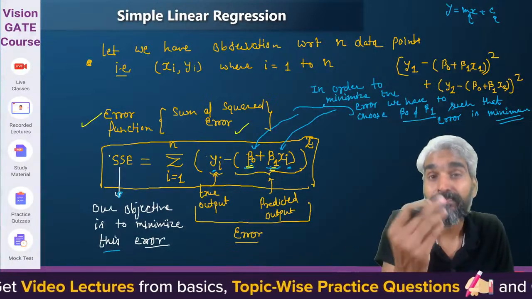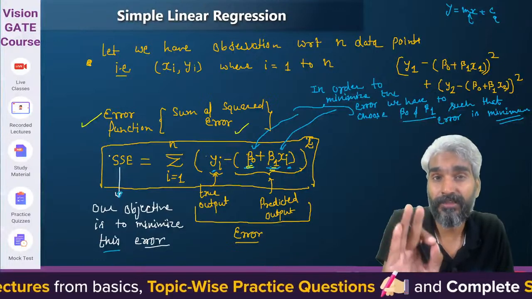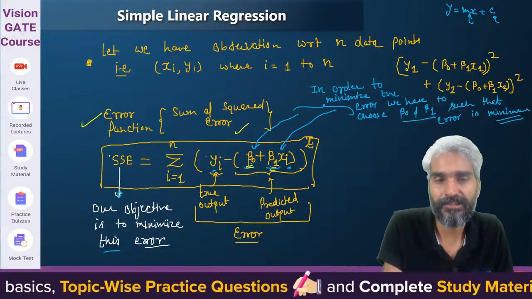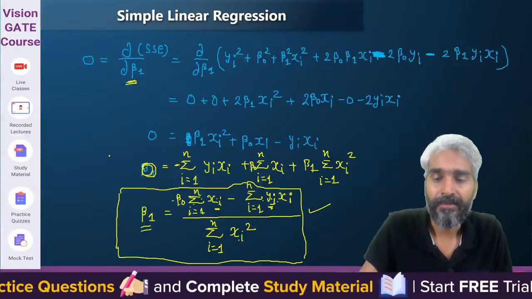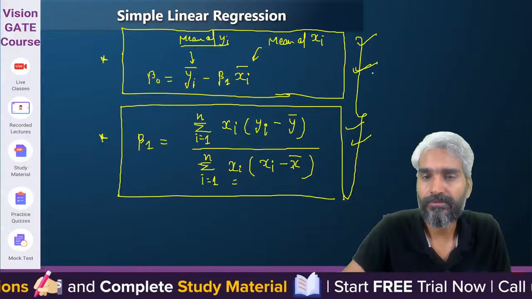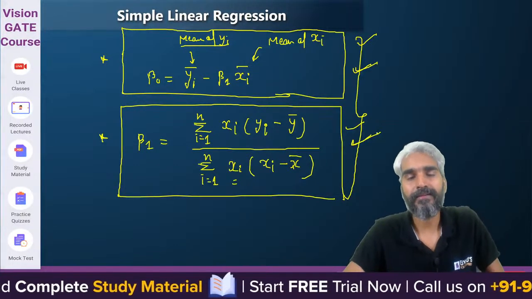To minimize it, you partially differentiate with respect to beta 0 and with respect to beta 1. You will get two equations, and ultimately these two equations can be used directly.